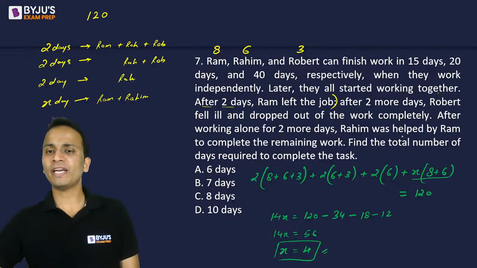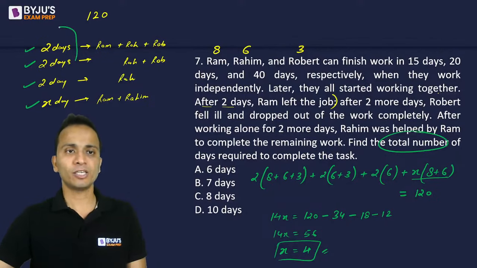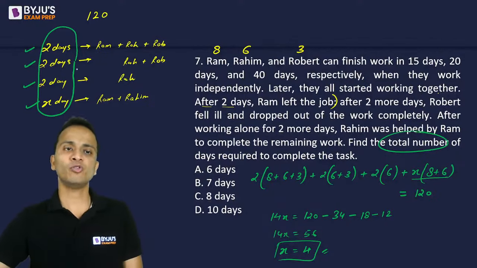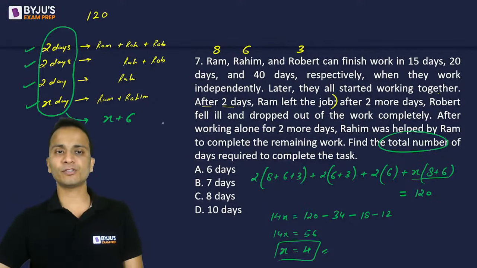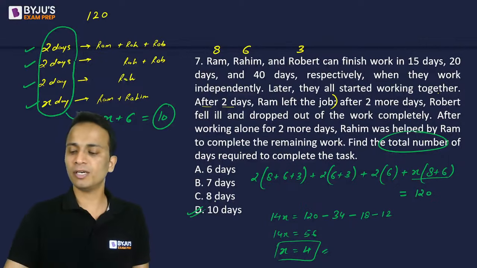Now we have to find out the total number of days required to complete the work. Now the work was finished in 2 plus 2 plus 2 plus x. So this was the total number of days to finish the work. So the total number of days was x plus 6. The value of x is 4. So the total number of days required will be equal to 10. And the correct answer is option D.